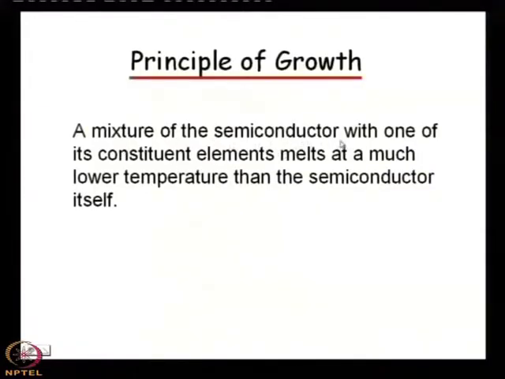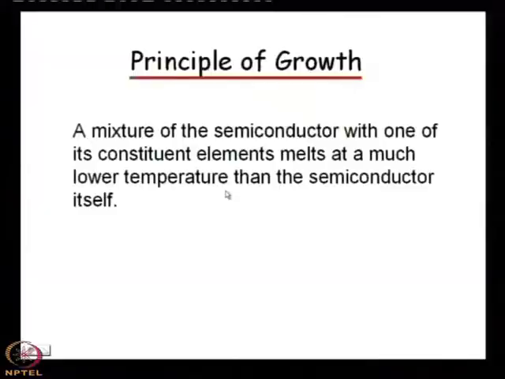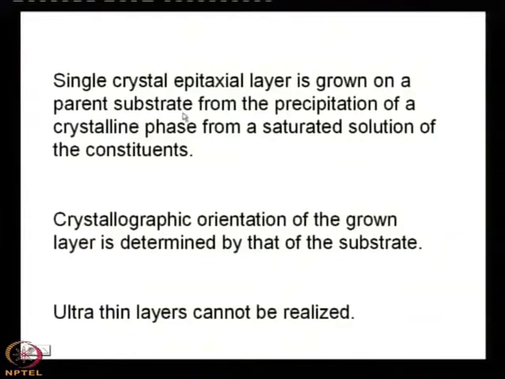A mixture of the semiconductor with one of its constituent elements melts at a much lower temperature than the semiconductor itself. Much lower temperature means say 800, 900 or 700 degree centigrade. That is the principle of growth for LPE. Then, as usual, you need a substrate on which the crystalline phase will be precipitated, and the crystallographic orientation of the grown layer is determined by that of the substrate.